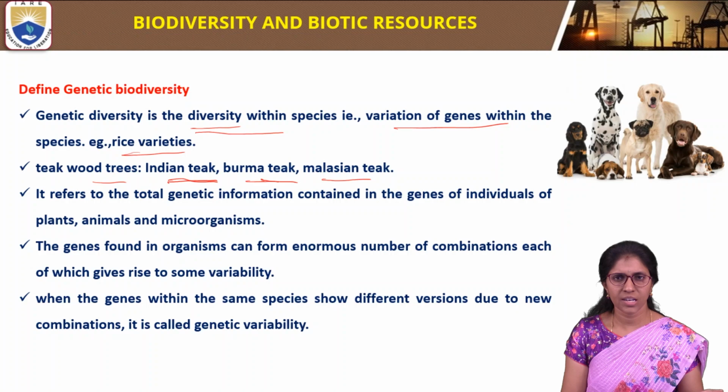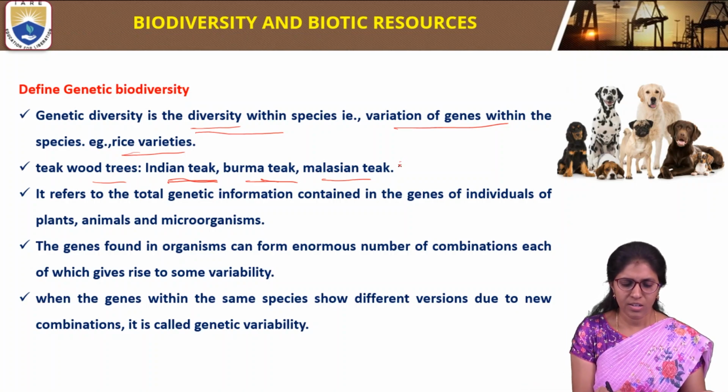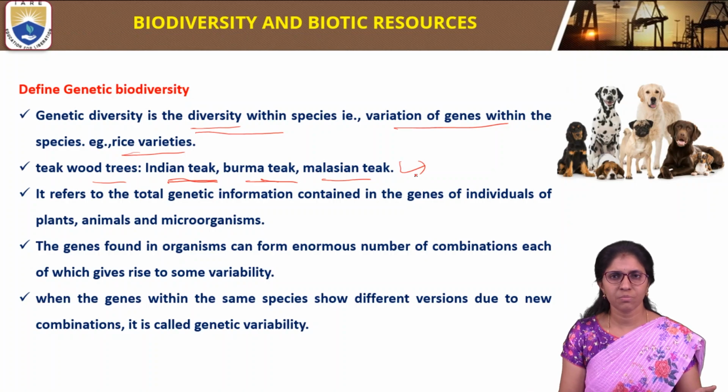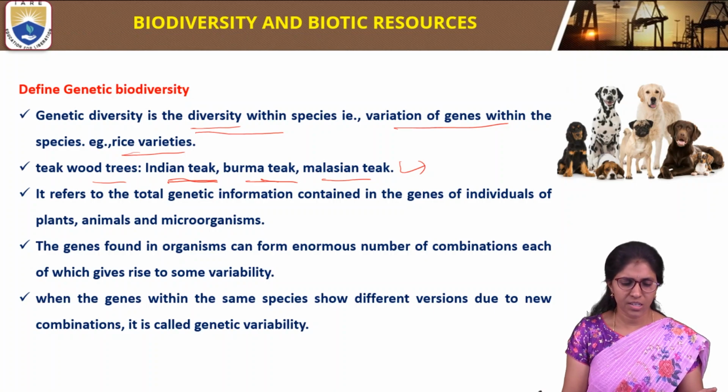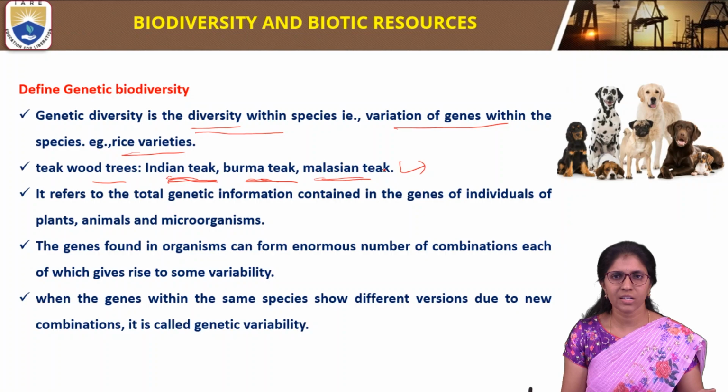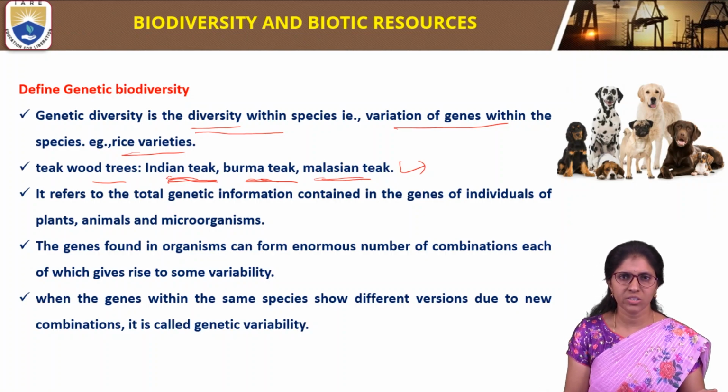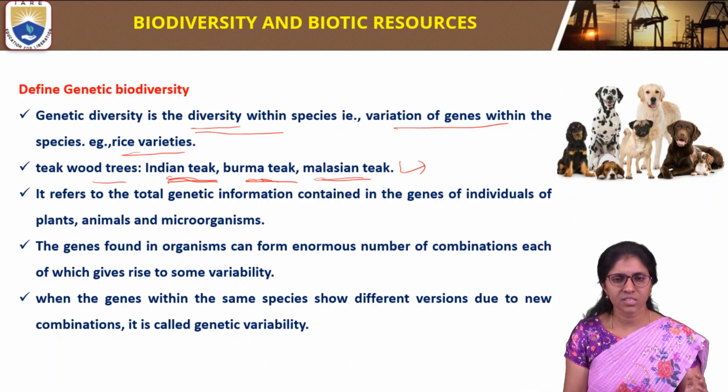These all are the same class of trees, but they have variation in genes. That's why they are called by different names. Genetic diversity is due to variation of genes.